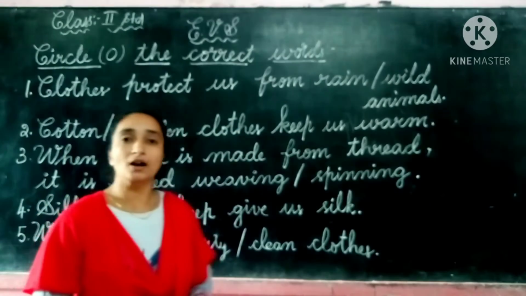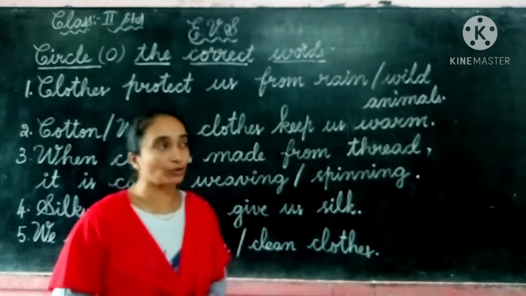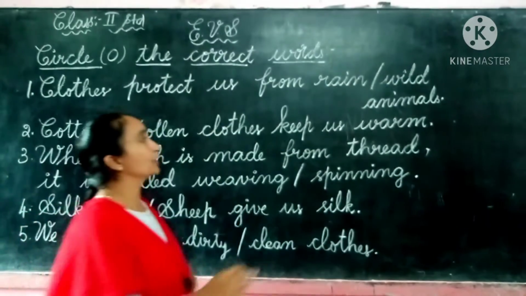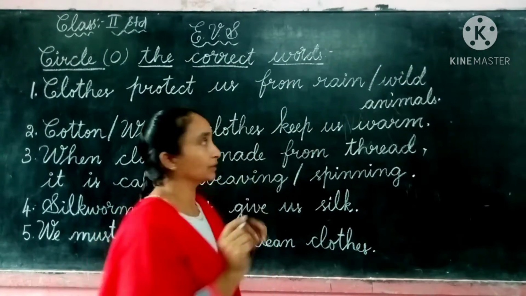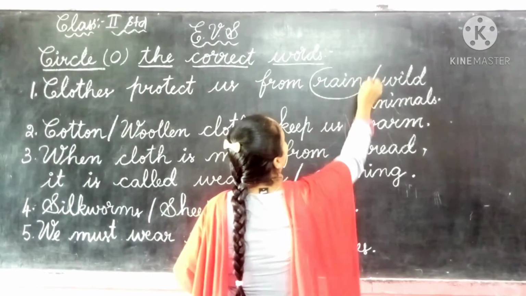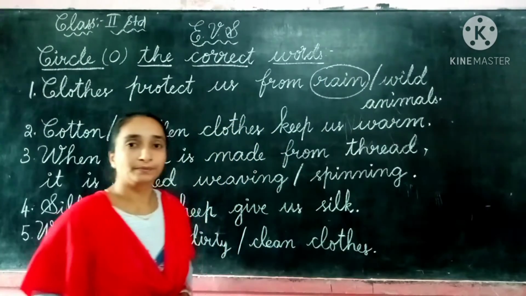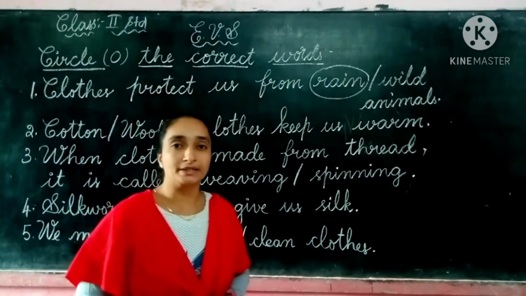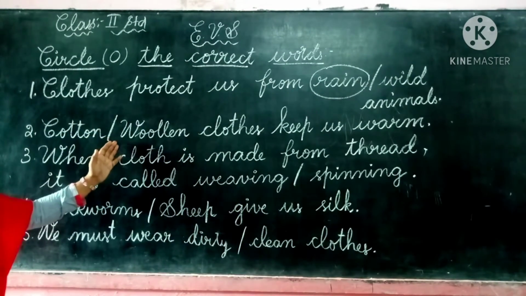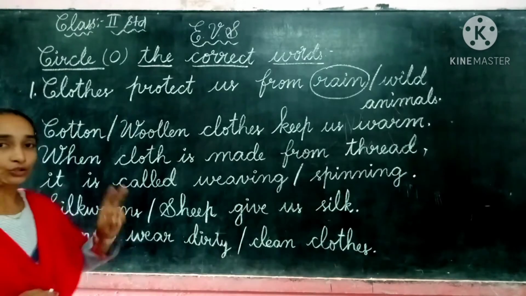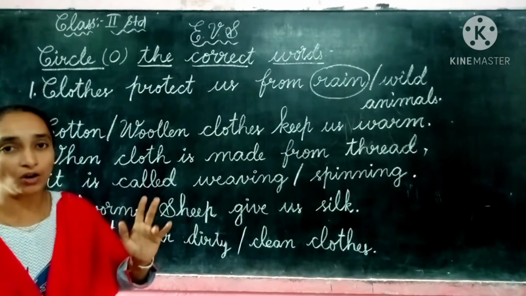The first answer has already been completed in our textbook. So clothes protect us from rain. This is the answer. We have to circle that one. So children, like this, the first one is completed. Let us see the second one. Cotton or woolen, they have given two options here. The cotton or the woolen.